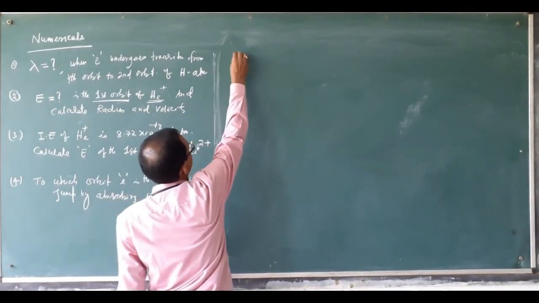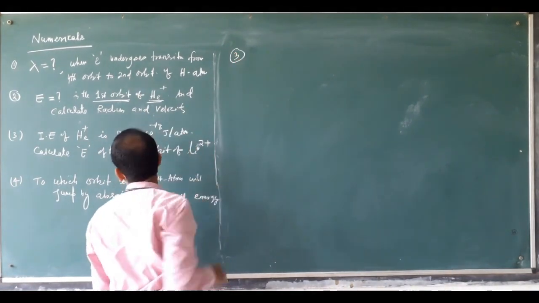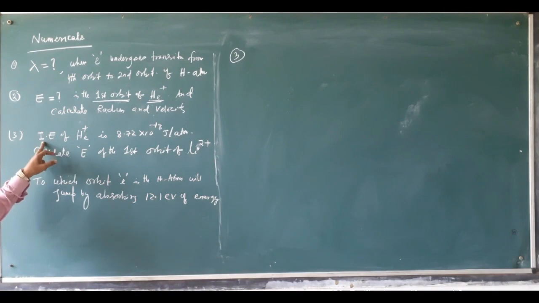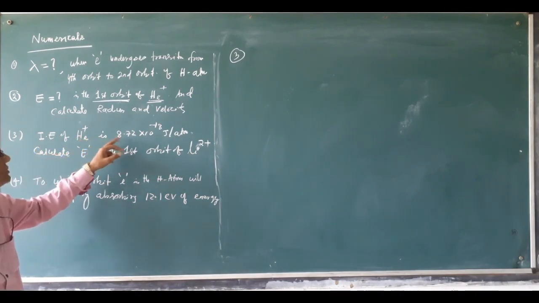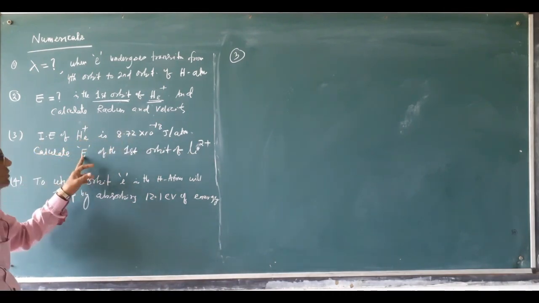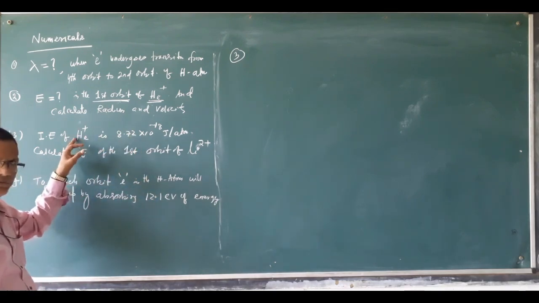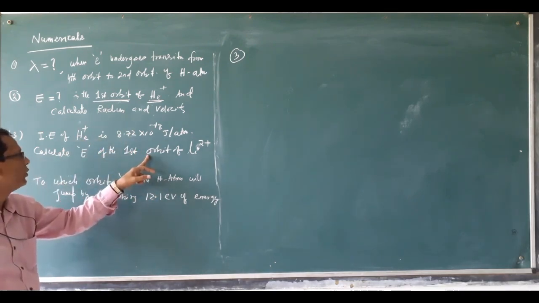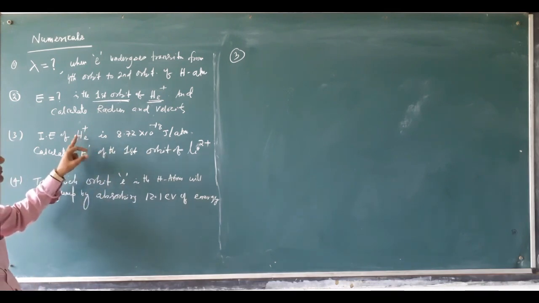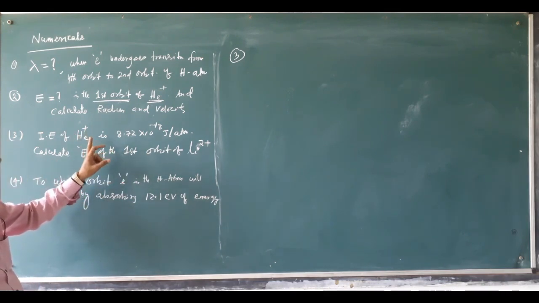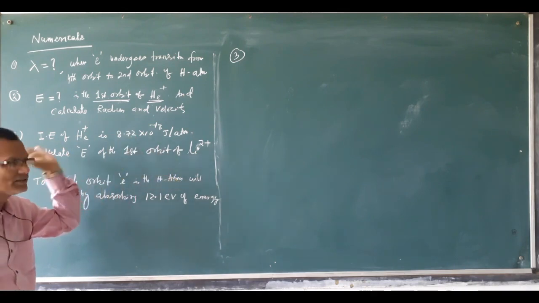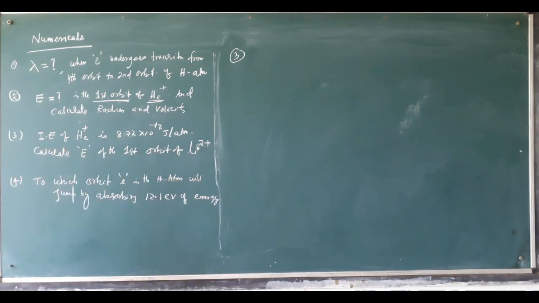Then question number 3. Numerical 3: the ionization energy of helium ion is this much. Calculate the energy of the first orbit of lithium ion. Helium ion is given and lithium ion is asked. They differ only in Z value. So you have to take care of this thing.